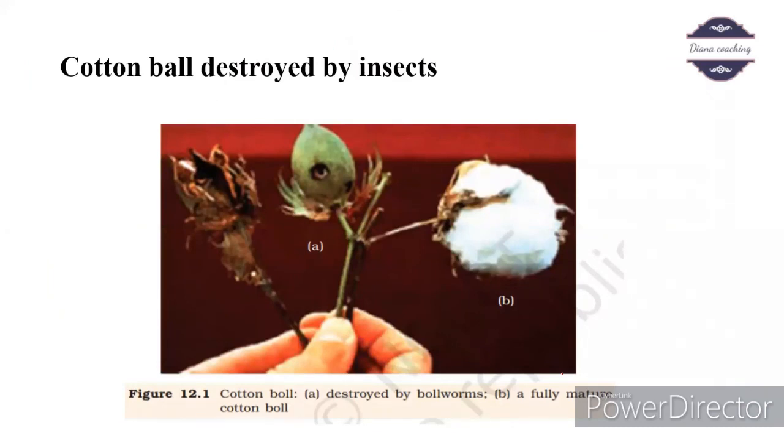So here we have this cotton boll. This is an unaffected cotton boll, and these are cotton bolls which have been affected by insects or pests. We can see this one, A, is destroyed by bollworms, and we have a fully mature cotton boll here, which is not affected by the insect or pest.